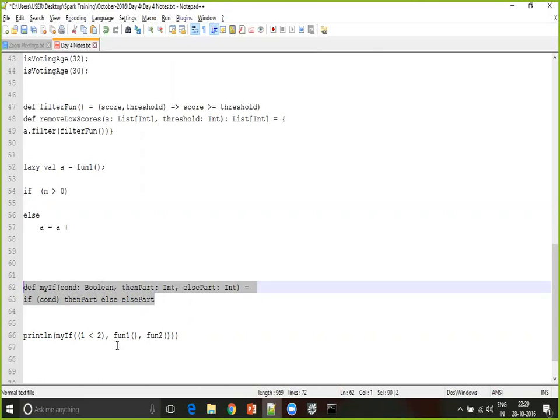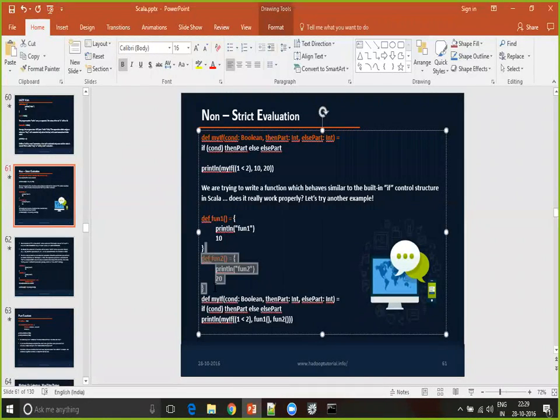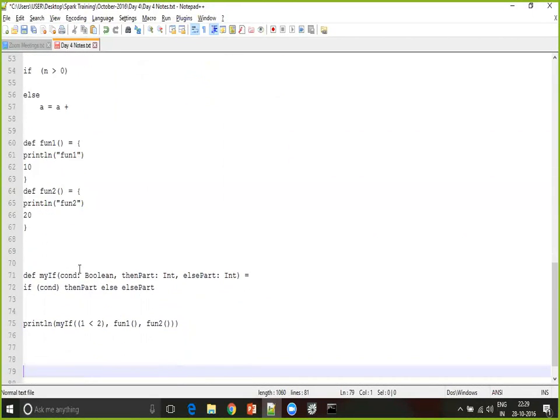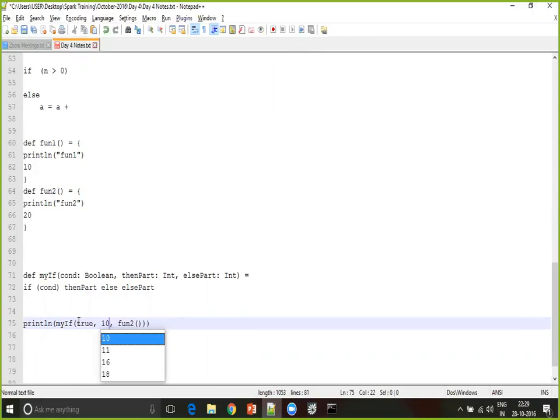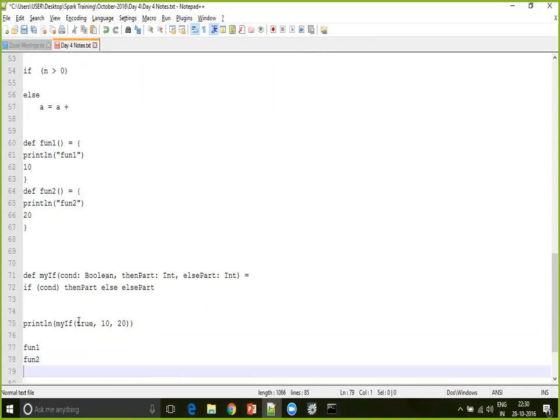If we do this, and I have my function 1 and function 2 here, before even myIf gets called, this will get called and evaluated, it gets true first, and this prints and it gets 10, and this gets evaluated and it gets 20. That means it printed fun1 and fun2.